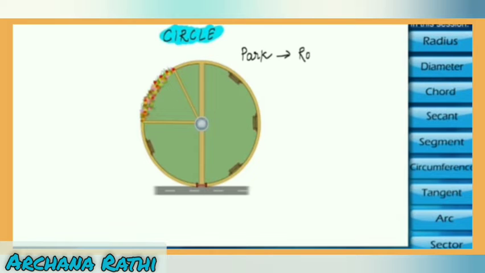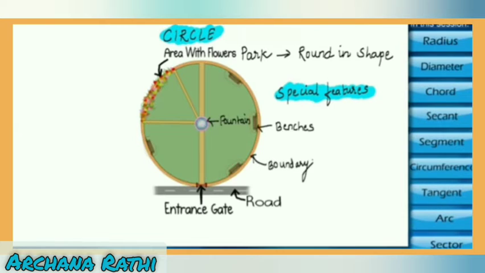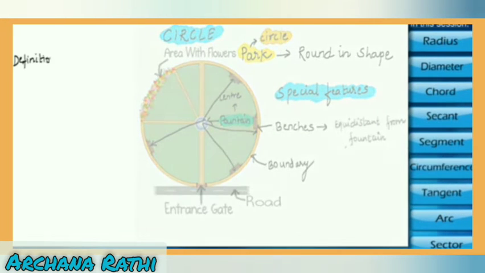Here is a park nearby my house which is round in shape. Some special features this park has: one fountain is fixed at the center of this park and some benches are arranged around the boundary. Some flower area is also there in the park. Now the park is a circular shape and the center, at which the fountain is placed, is equidistant from all the benches. So we will see the definition of circle.